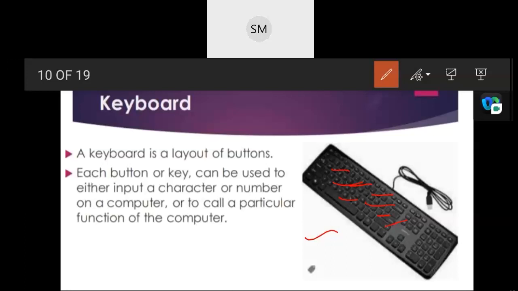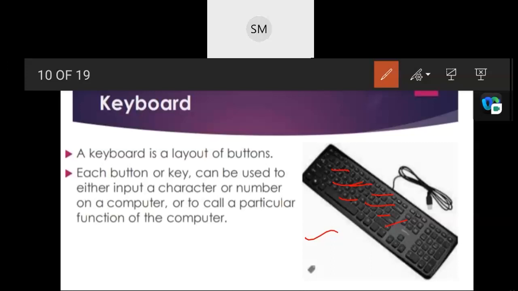A keyboard contains many switches and buttons. These are called the keys. When one of these is pushed, what happens next? The keyboard sends a signal to the computer that tells it what letter or number or symbol is to be shown on the screen. So that you can see it on your screen. If you type your name, or any sentence, immediately you can see it on your output device, which is the monitor screen, isn't it?